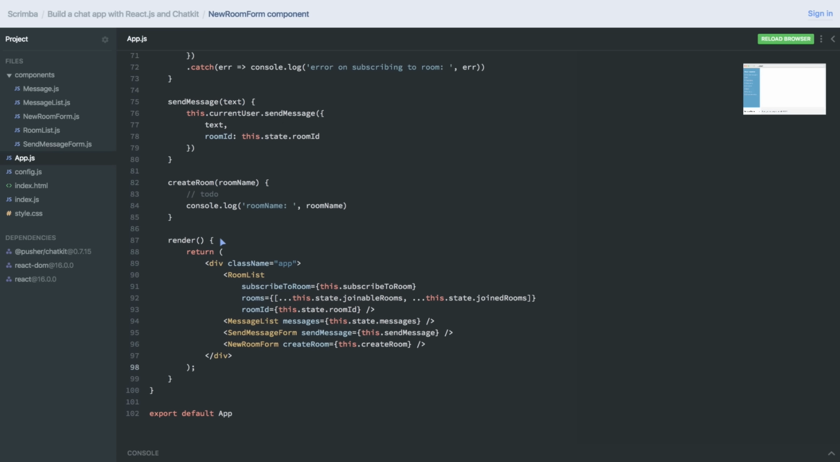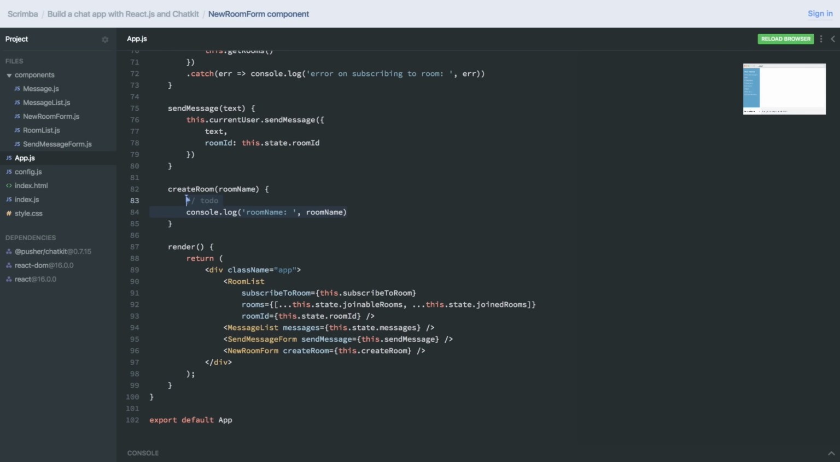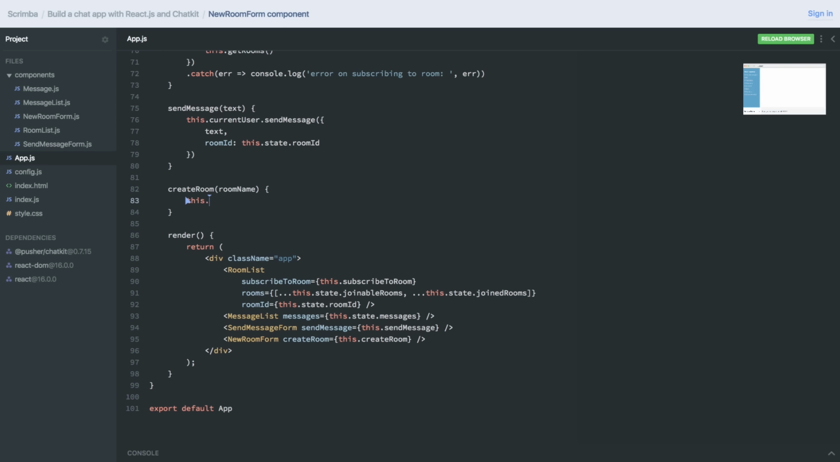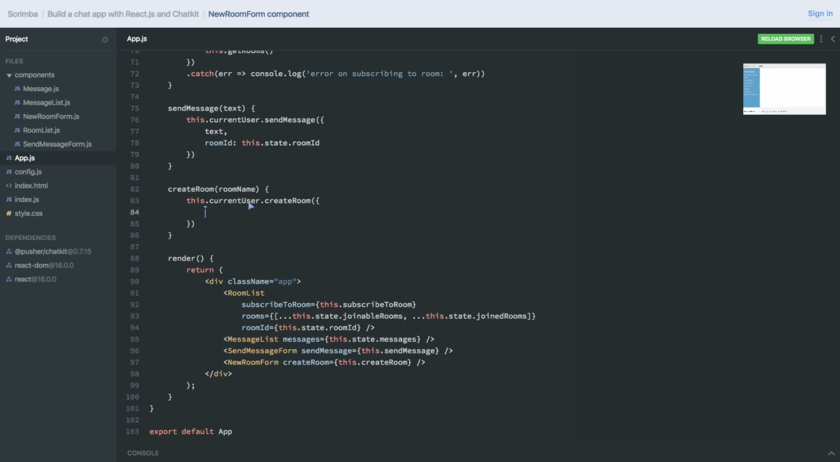So now the final thing to do is to just create the new room. We'll do that through, yet again, this.currentUser, and it has a method called createRoom. In it, we'll pass in the name of the room name. What we actually can do now, we can rather call this name and omit this one here, and it returns a promise.